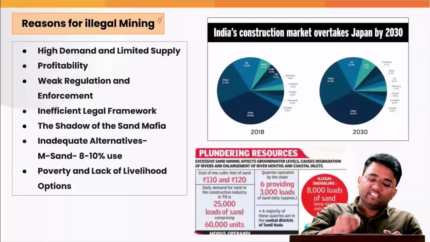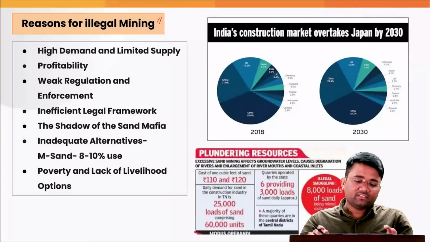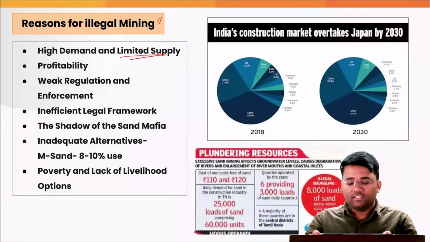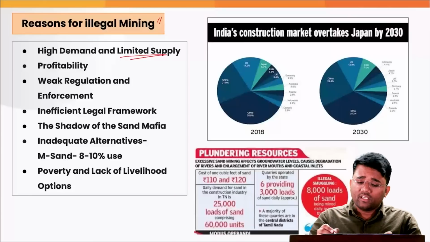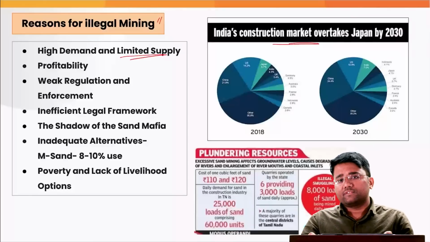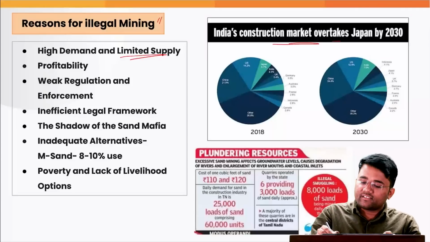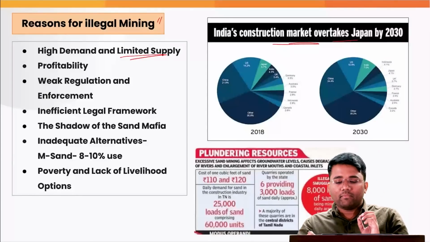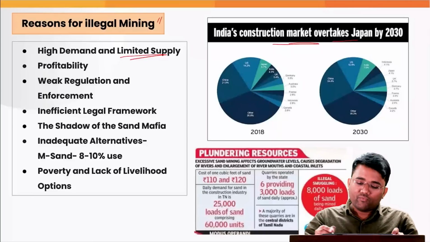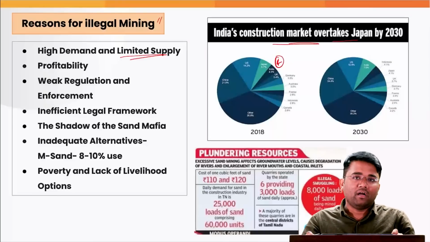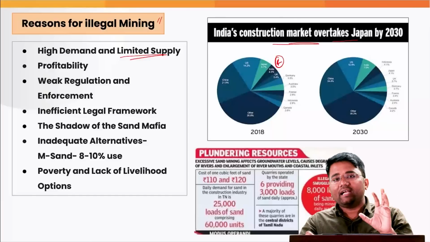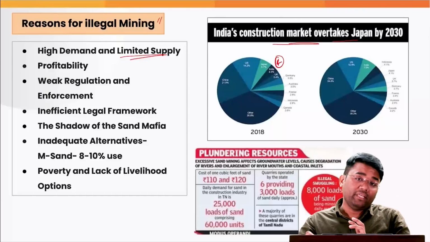So what are the reasons for illegal mining? First, the high demand and the limited supply. As per data from Oxford Economics, India's construction market will overtake Japan by 2030. As of now, we are the fourth largest construction market and it is growing at a rapid pace.